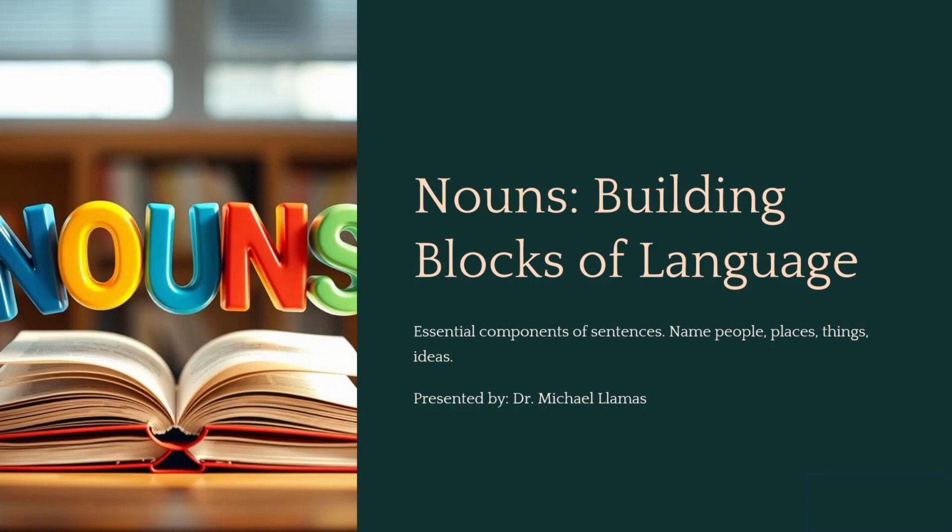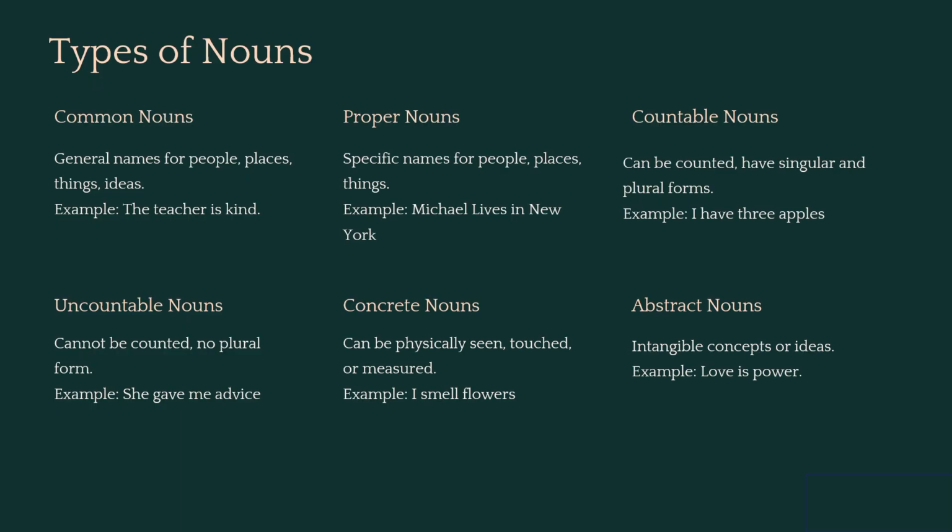Today we're going to talk about nouns. Now, what's a noun? Simply put, a noun is a word that names a person, place, thing, or idea. Nouns are one of the most important parts of any sentence because without them, it's hard to know what we are talking about. So let's go ahead and dive right in to see how nouns work and why they are essential. First, I want to start by looking at the different types of nouns, and the most common is